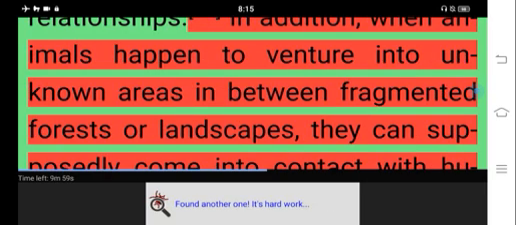In addition, when animals happen to venture into unknown areas in between fragmented forests or landscapes, they can come into contact with humans, which puts them at a great risk and further decreases their chances of survival.